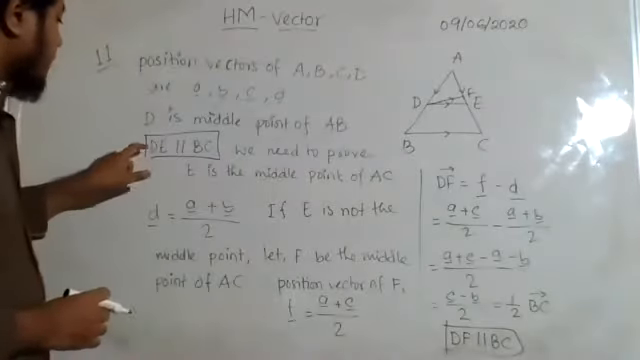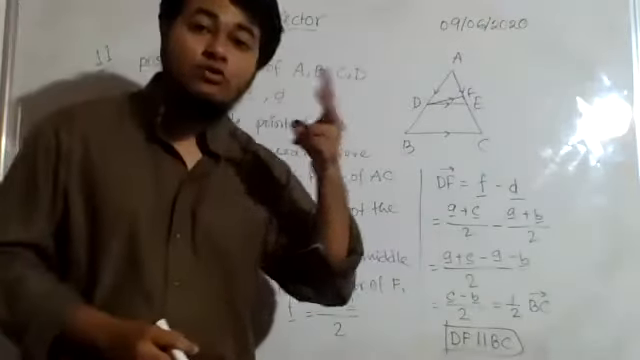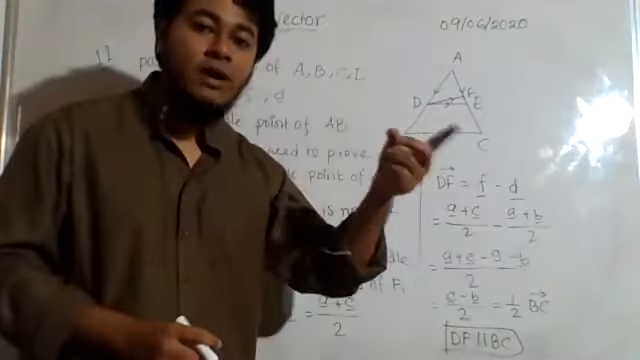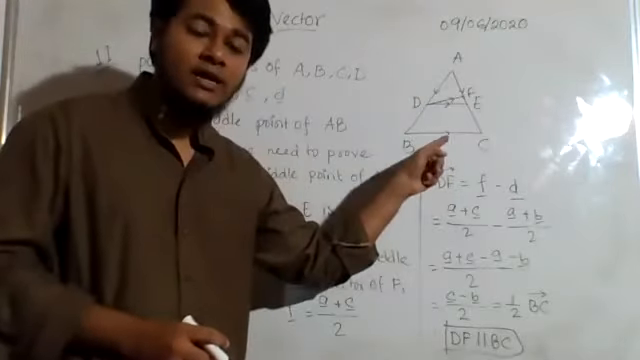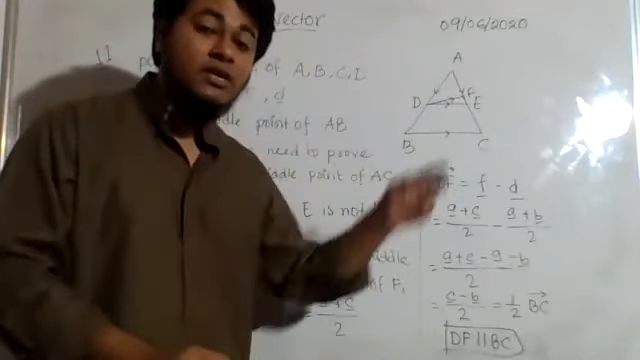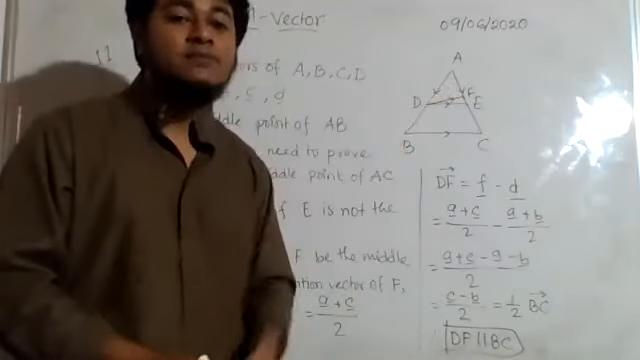Now from the same point D, I have drawn two lines. Both of them are parallel to a particular line. This is only possible if those two lines become the same.